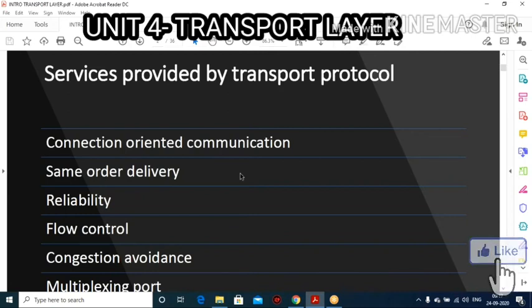Now the network layer takes care of source to destination delivery of individual packets. So packet by packet, it will be transmitted between source and destination. But here it does not recognize any relationship between those packets. Am I clear?